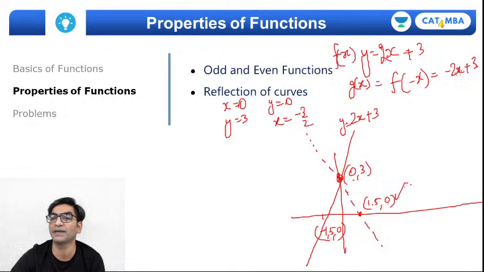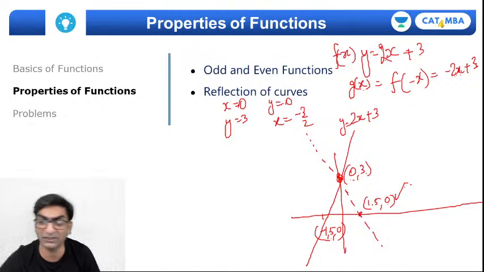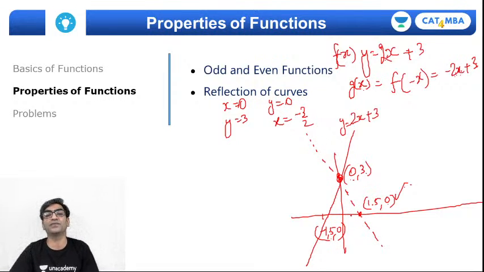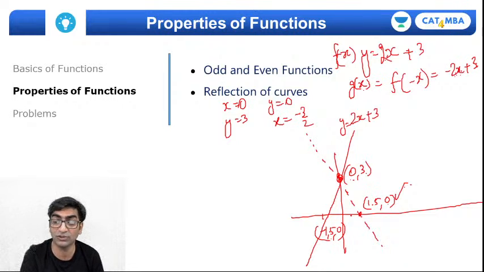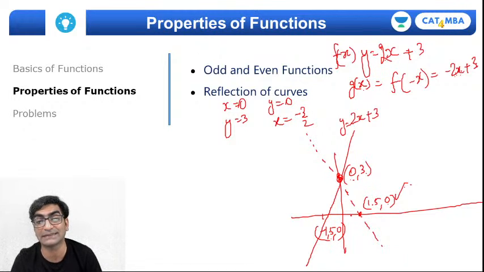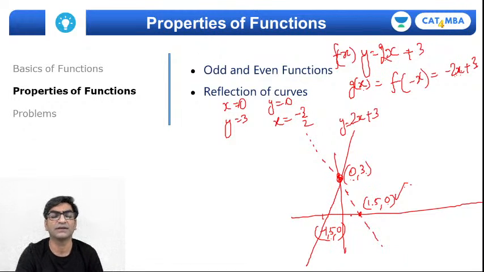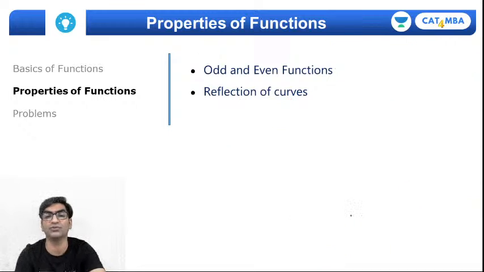Put x as 0 here, what will be the value of y? The value of g of x will be 3 minus 0, that is 3, right? So indeed both of these points satisfy the function. So g of x, the straight line, will be as shown here in the curve. So this is proof that when you negate x, you must reflect the curve about the y-axis. When you negate y, which means when you negate the function, then the curve gets reflected about the x-axis, right? So this reflection property is used in exams many times.